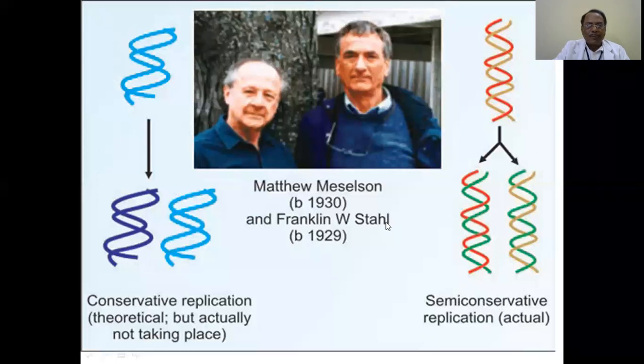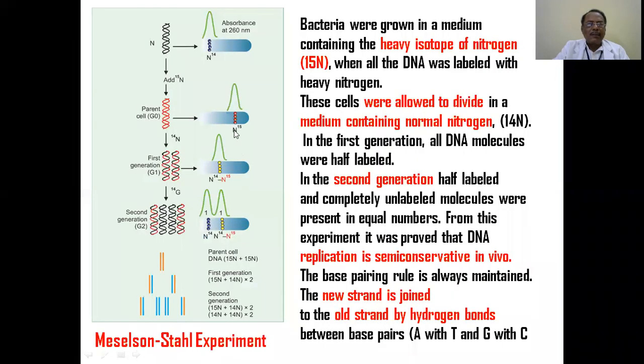What are the evidences for this? They took the mother DNA and initially incorporated radioactive isotopes into it completely. Then they allowed this completely radioisotopic DNA to replicate in the cell system.